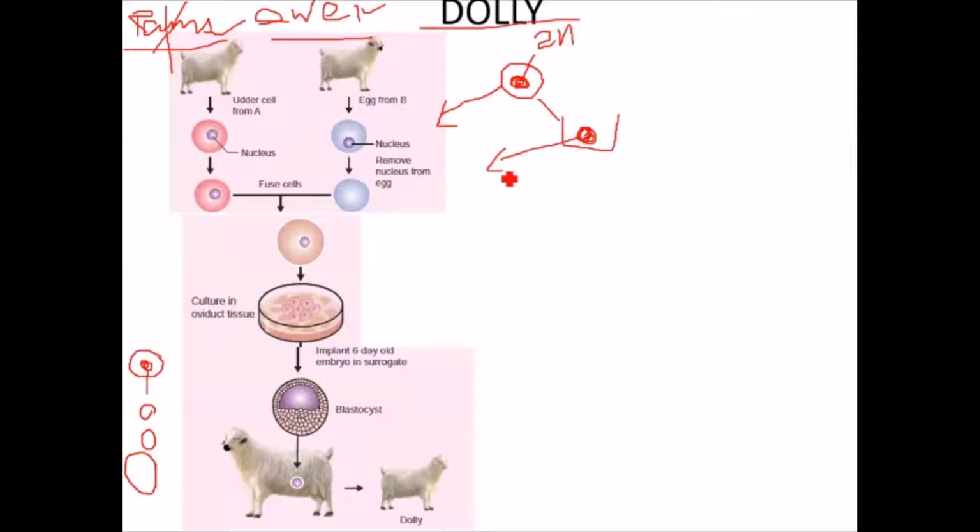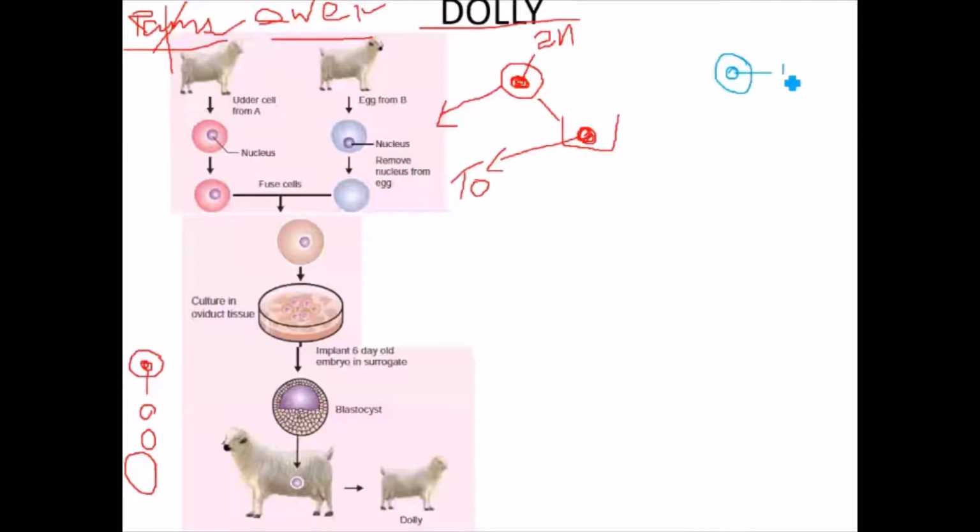Is it clear for you? Scientists isolated the somatic cell from the mammary gland of a female sheep and subjected it to starvation for 5 days. During such a period, the cell would not undergo any normal division. They become dormant. Dormant means no functioning state, and they acquire the totipotency ability. Now a cell is there. Is it clear? On the other hand, scientists isolated an ovum or egg cell. You know that it is a haploid cell.